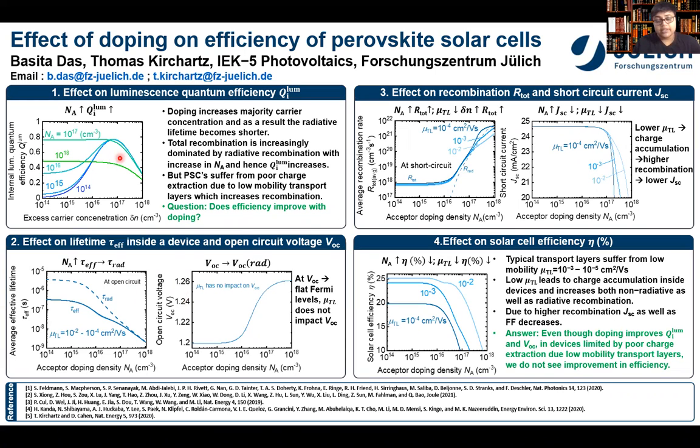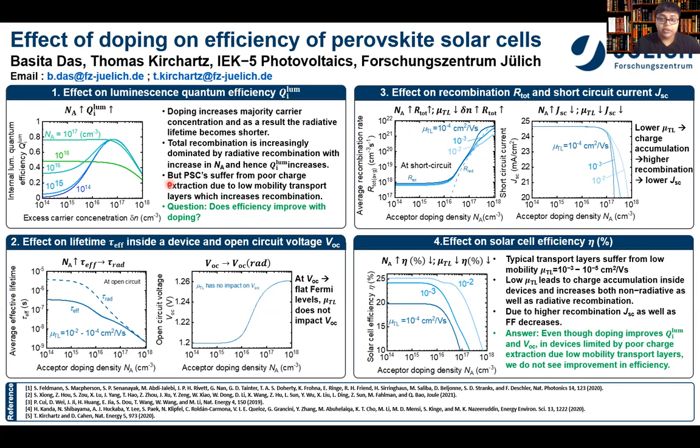What we want to understand is whether this increase in luminescence quantum efficiency really ensures that the performance or the efficiency of the solar cell will also increase. This is primarily because the diffusion length will actually decrease: as the radiative lifetime decreases and the effective lifetime is dominated by it, the diffusion length would also decrease because it is directly proportional to the radiative lifetime or the effective lifetime of the material.